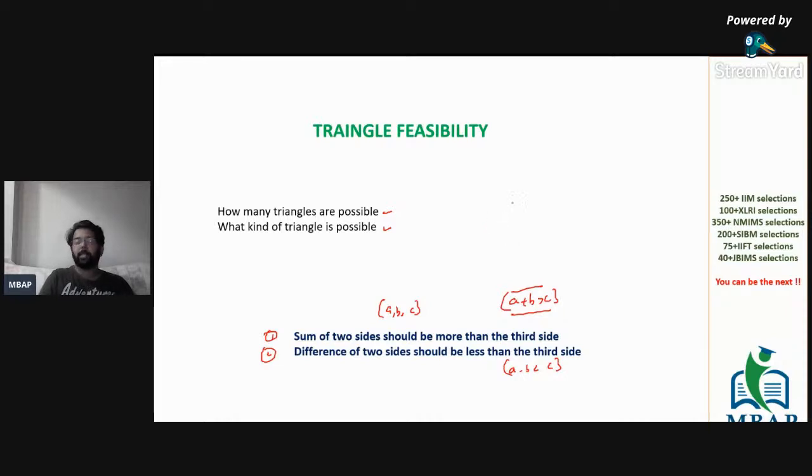section of geometry questions. And the second kind of question which we are talking about is what kind of triangle. We know there's an acute angle triangle, a right angle triangle, and an obtuse angle triangle, right? For a right angle triangle, we know a square plus b square will be equal to c square. This is a property of a right angle triangle. If it is an obtuse triangle, then a square plus b square will be less than c square. That's what you can consider. If it is an acute triangle, then a square plus b square will be more than c square.